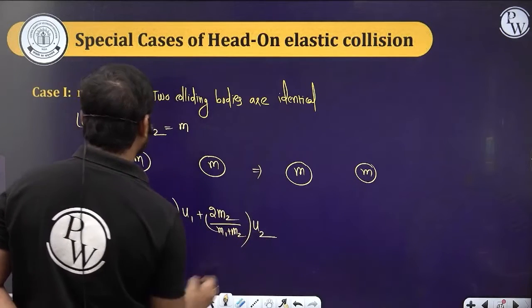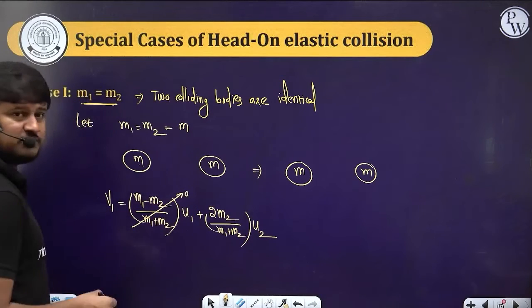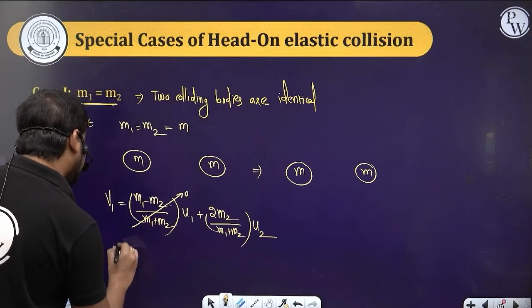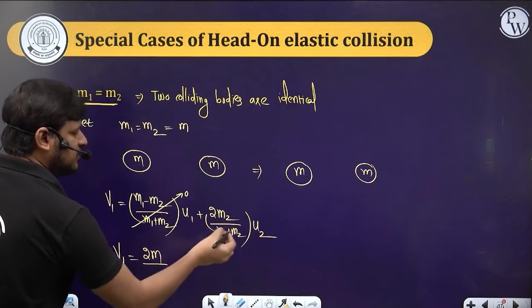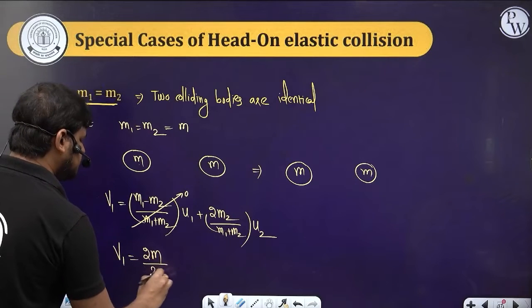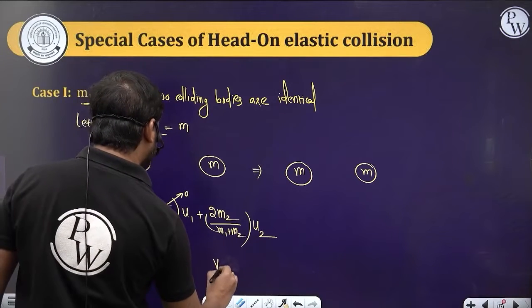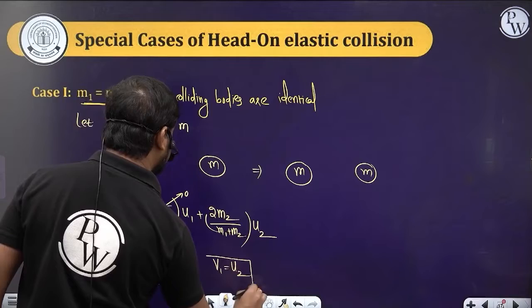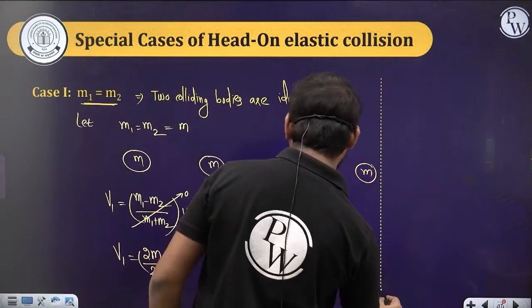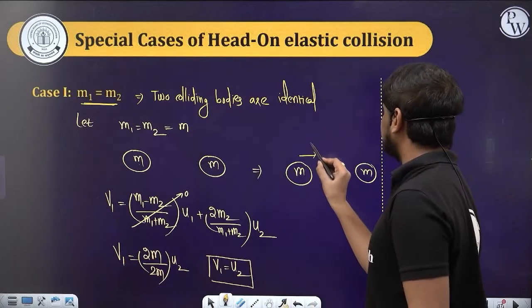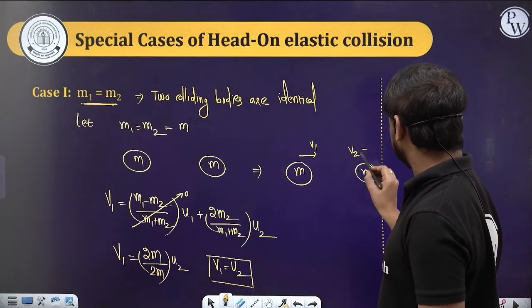Then shall I say that this value will become 0? Why? Because this is m, this is m. m1 minus m2 means m minus m, 0. So directly I can write v1 is equal to 2m by (m plus m), which is 2m, into u2. So the velocity v1 is equal to u2. Now let's write what is the v2 velocity after collision. This is v1, and this is v2, right? So v2.